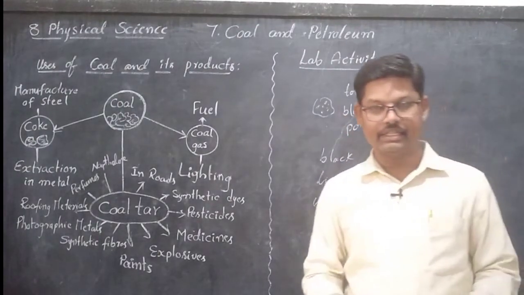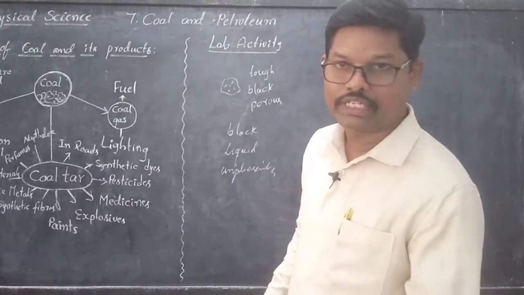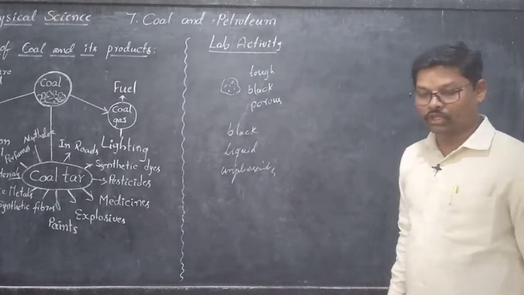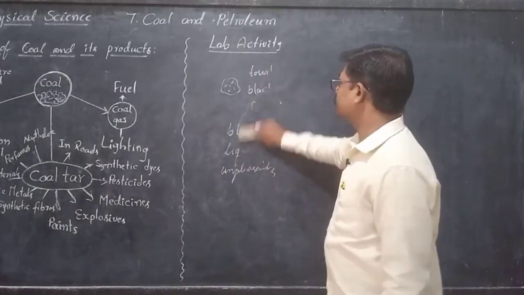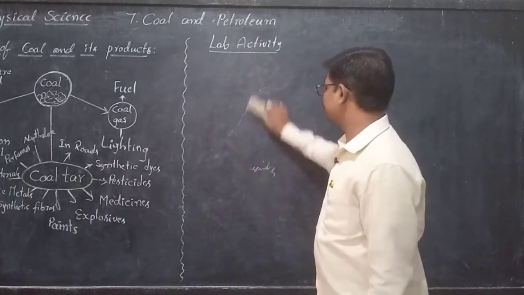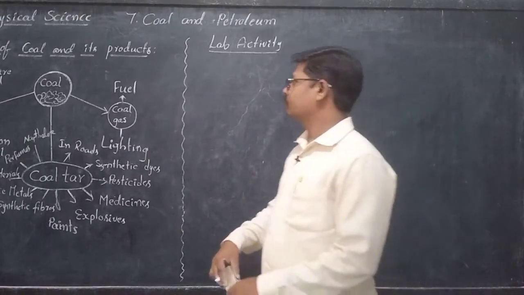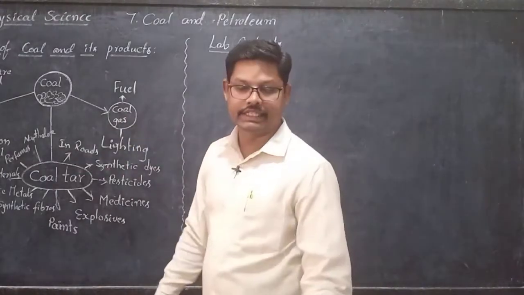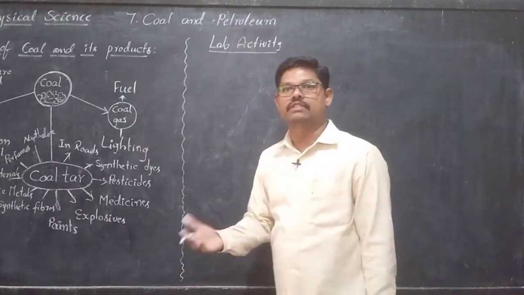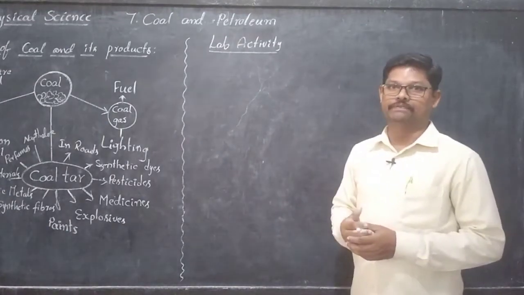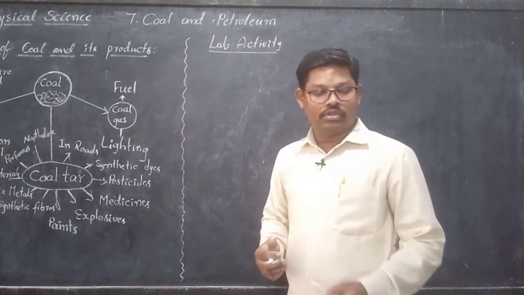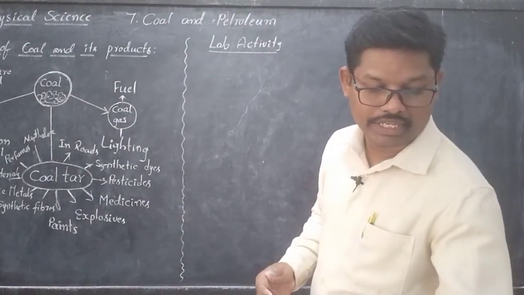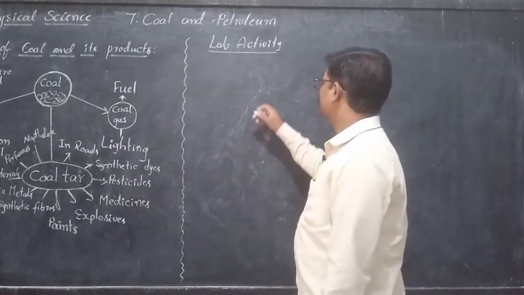So let us see the lab activity. What is the lab activity about coal gas? While heating the coal, a gas is produced, that is coal gas, which is burned easily. So what is our aim? To show that when we heat high quality coal.